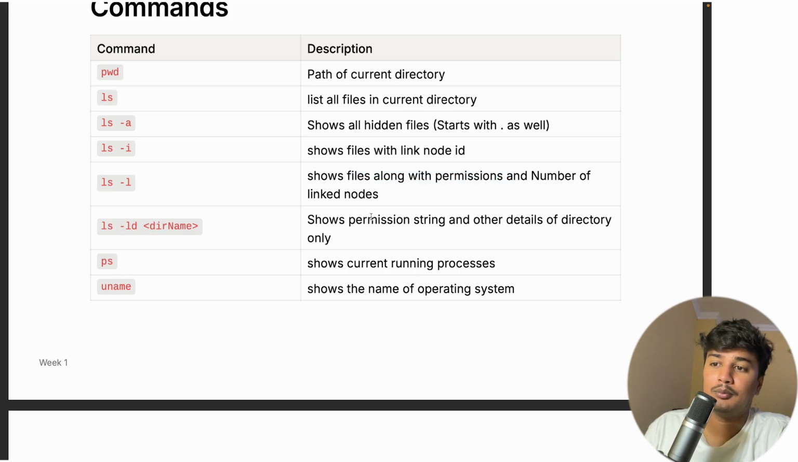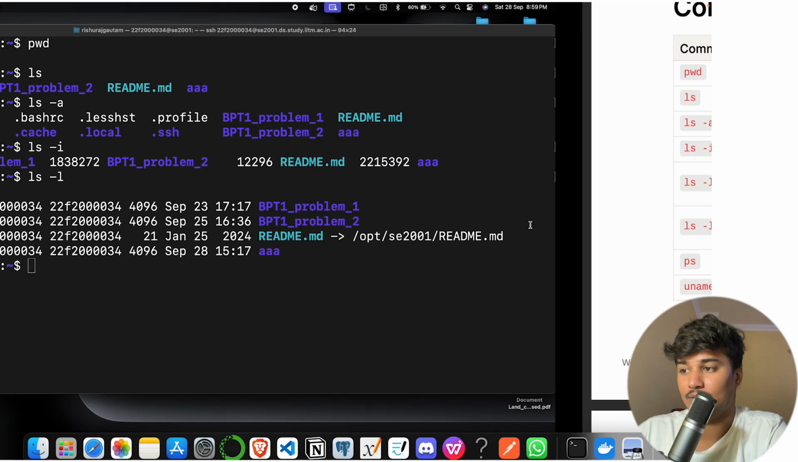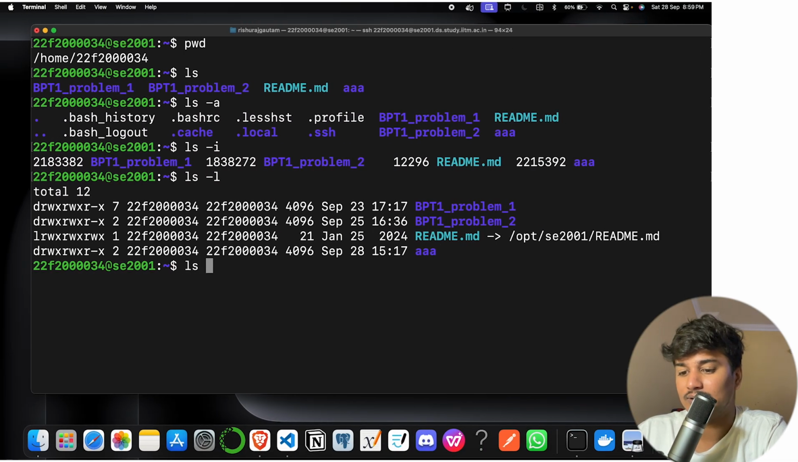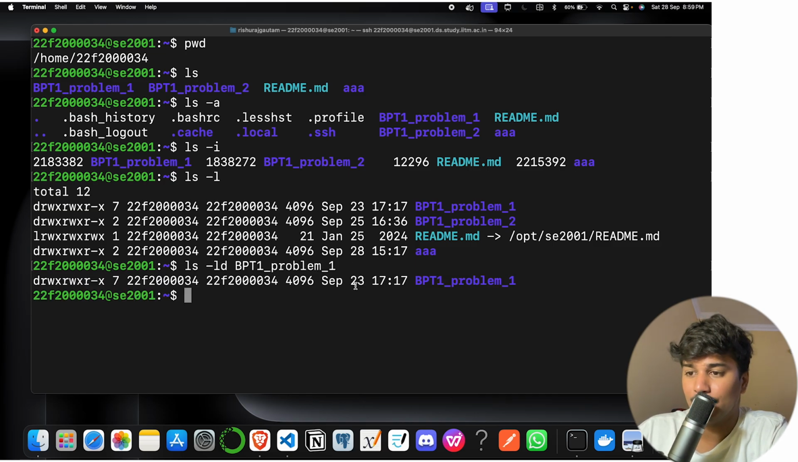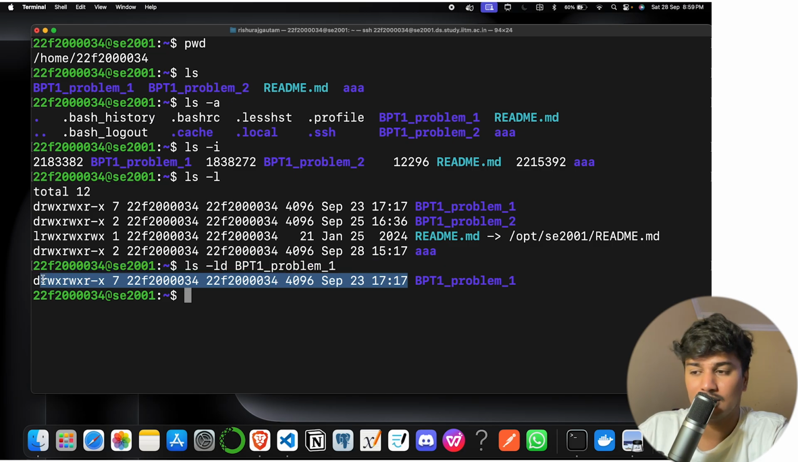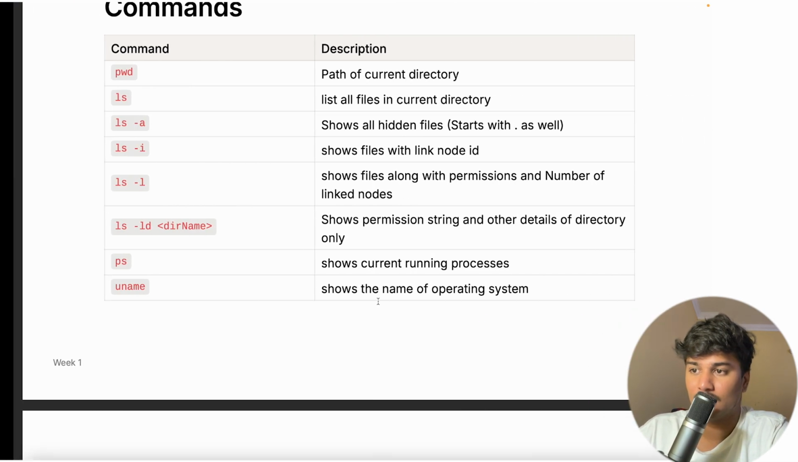ls -ld and directory name will show the permission string and other details of the directory only. So let's say I have a bpt folder. So let's do ls -ld and let's say bpt_problem_1. And you can see for bpt1, for that particular directory name, it is showing me all the details only for that particular directory. Like if I want to check only for this particular directory, I will just write this.